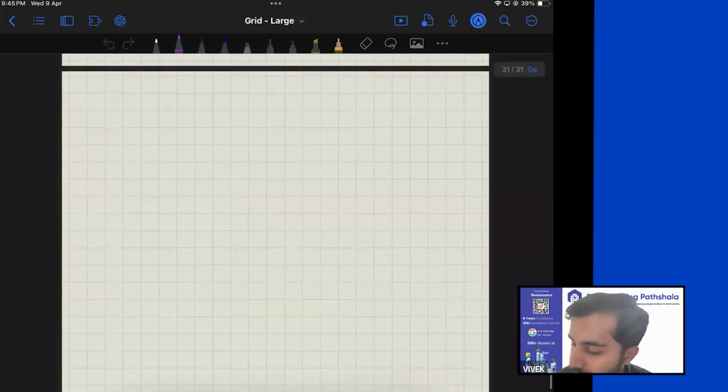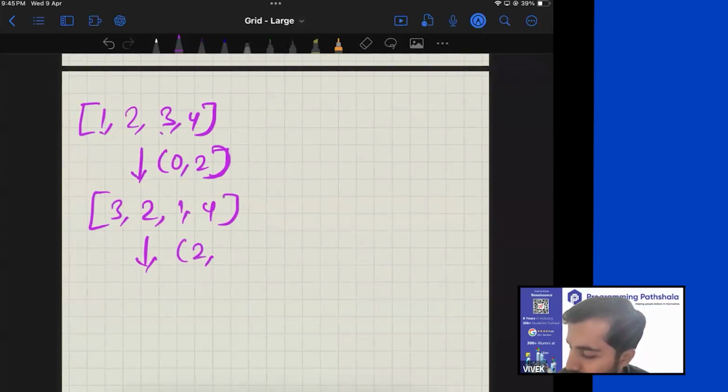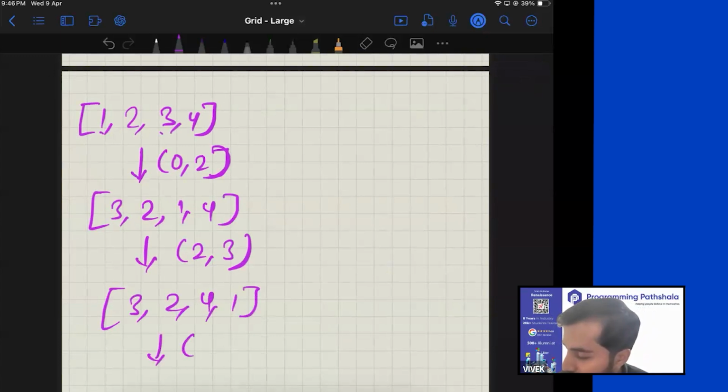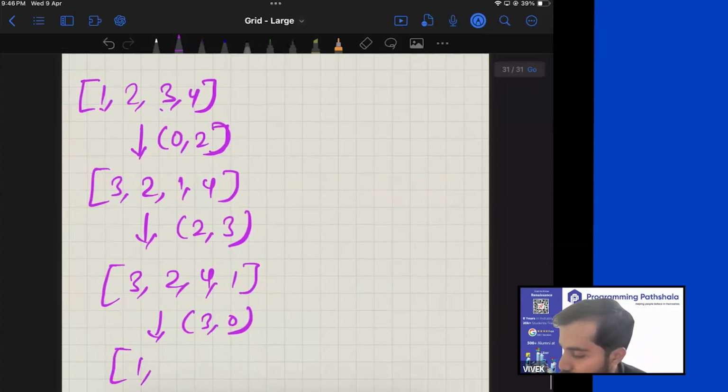You have an array which contains 1, 2, 3, 4. Now you're performing a sequence of operations. You are swapping index 0 with index 2. So if you swap this and that, you will get 3, 2, 1, 4. And then you are swapping index 2 with index 3, and that way you are getting 3, 2, 4, 1. And then you are swapping index 3 with index 0, and that way you are getting 1, 2, 4, 3.